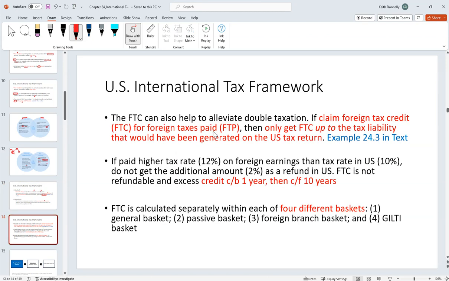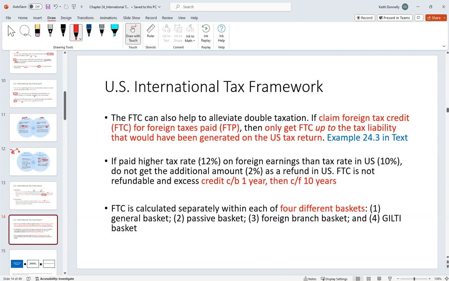And we said, right, a couple things here. One of the things we talked about is we have a foreign tax credit, right? This can help alleviate double taxation. A few things to be aware of with this. First off, the foreign tax credit is up to the amount of tax you would have paid in the US, right?